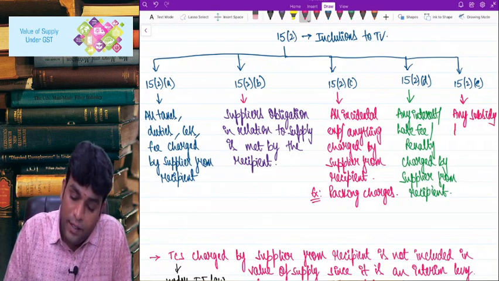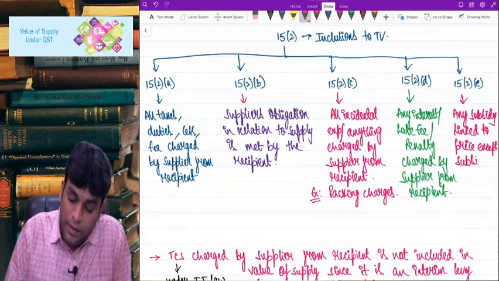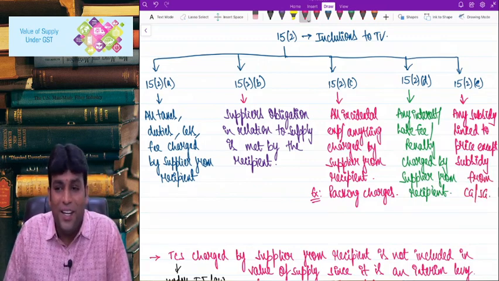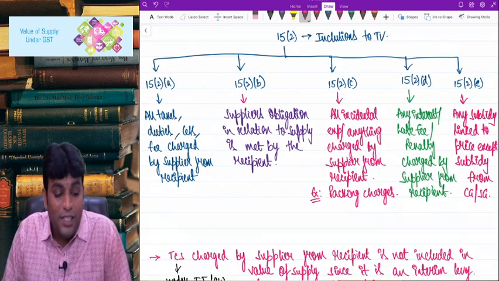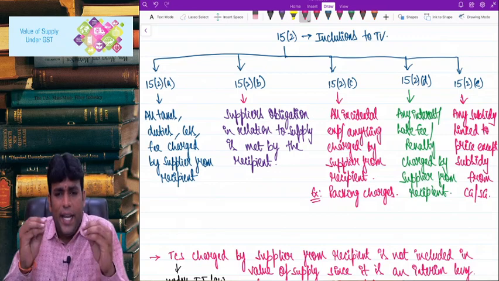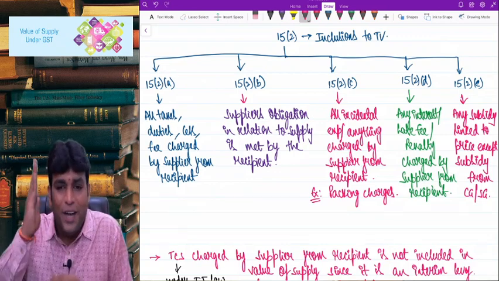Any subsidy linked to price, except subsidy from central government or state government. What a brilliant point, my dear friends. What is the line I wrote there? Any subsidy linked to the price. So if the supplier gets any subsidy, then that subsidy, we will add it to the value of supply.